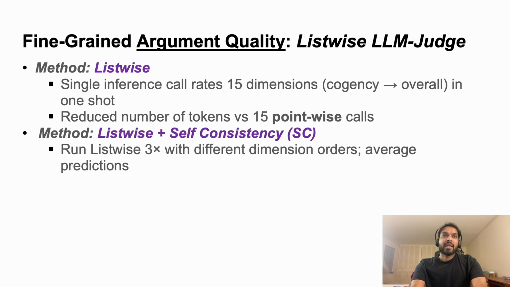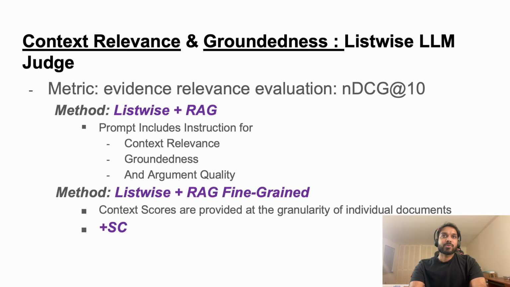However, LLMs are known for their lack of robustness. So we employ a self-consistency style listwise prompt and compute the mean across 3 different listwise orderings. In the listwise plus RAG approach, we instruct the model to generate argument groundedness and context relevance, both along with the argument quality. The context relevance is computed for a concatenation of all the retrieved documents. In the RAG fine-grained version, the context relevance is computed at the granularity of each document.